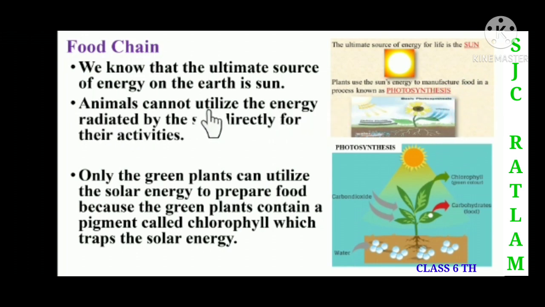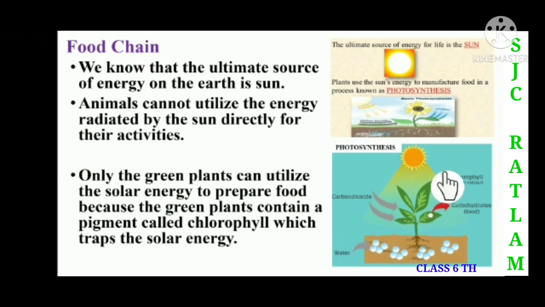Animals cannot utilize the energy radiated by the sun directly for their activities. Now children, here you can see that animals cannot utilize the energy directly from the sun. What do they do? They eat food from the green plants and then they perform their activities. Only green plants can utilize the solar energy to prepare food, because green plants contain a pigment called chlorophyll which traps the solar energy.